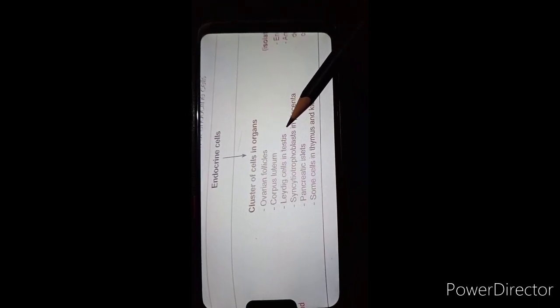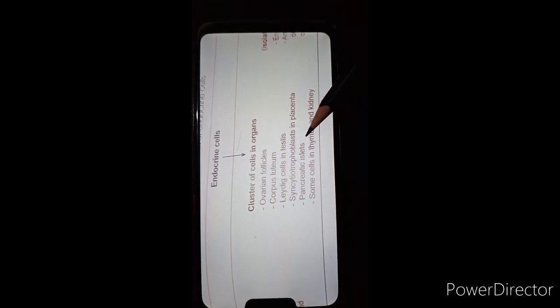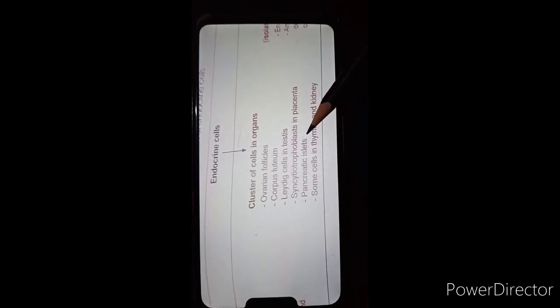Examples are ovarian follicles, the corpus luteum, Leydig cells in the testes, the placenta, pancreatic islets, that is islets of Langerhans, and some cells in the thymus and the kidney.